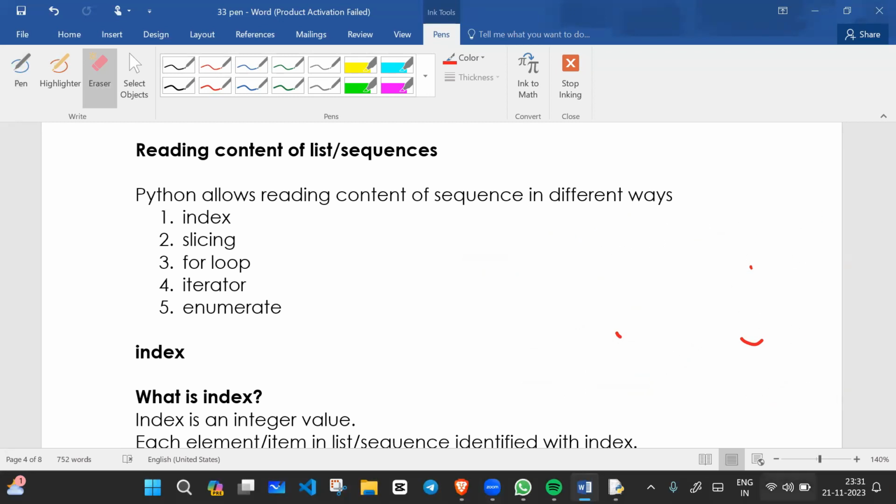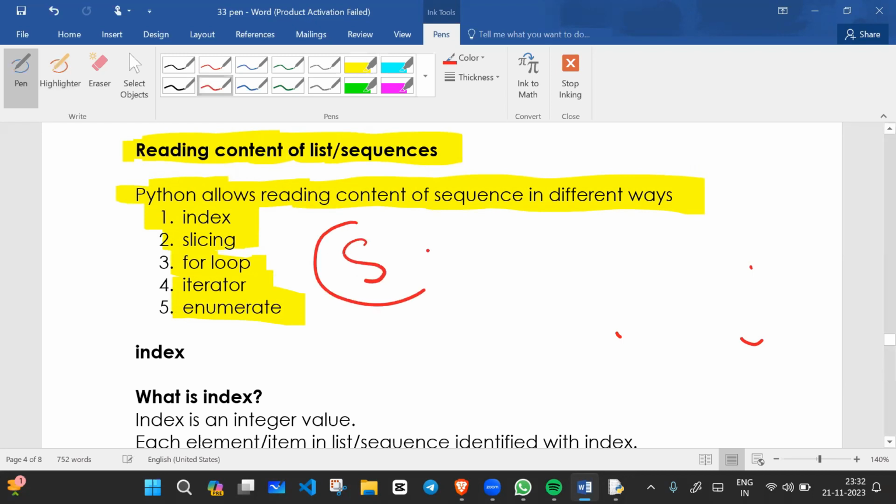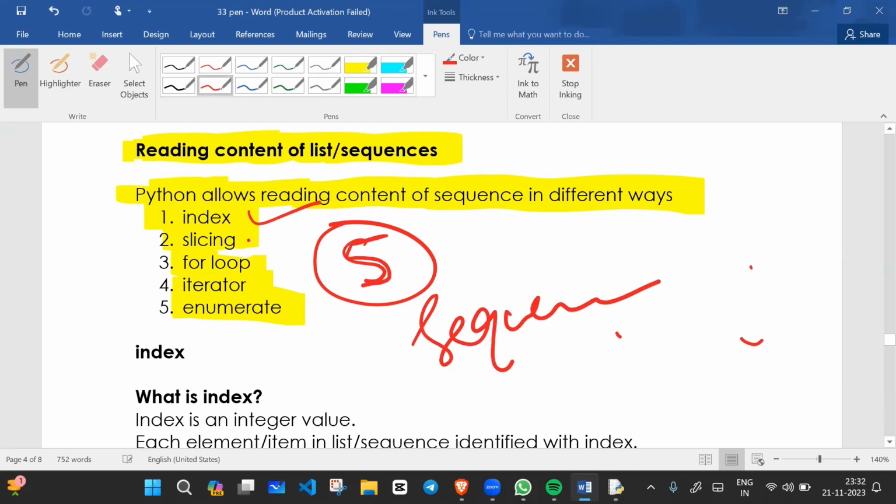All right, so this is the important part. Reading content of a list or sequence. Python allows reading the content of a sequence in different ways. What are the different ways? We can read with the help of index, slicing, for loop, iterator, and enumerator. So Python allows us 5 different ways to access, or read, the content of a list or sequence: index, slicing, for loop, iterator, and enumerator.